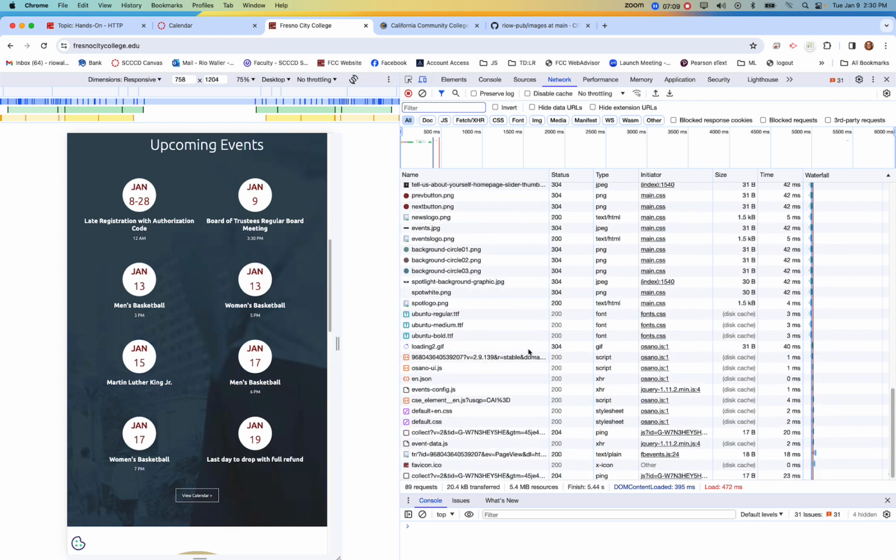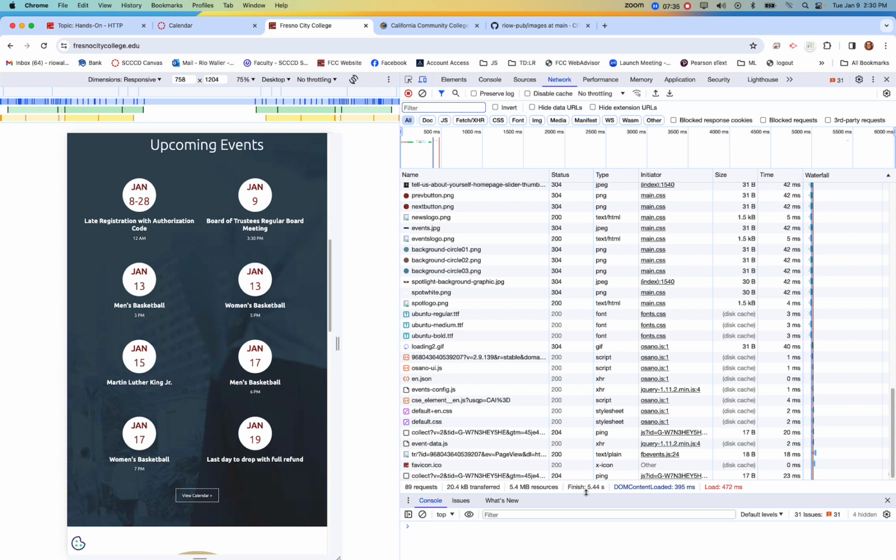So here's what we generally can say, at least from a first look at this, is that the Fresno City College site had 88 requests. So 88 different requests that the browser made from the server to deliver all the assets. Here's the transfer. Here's the space that it needs. Here's the actual file size of all these requests. This is how long it took.